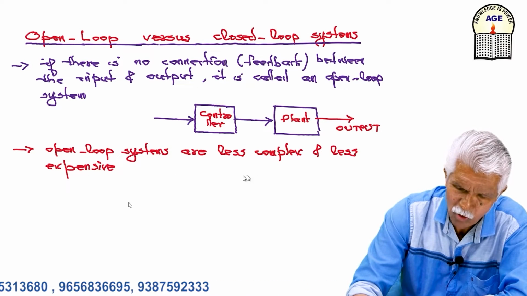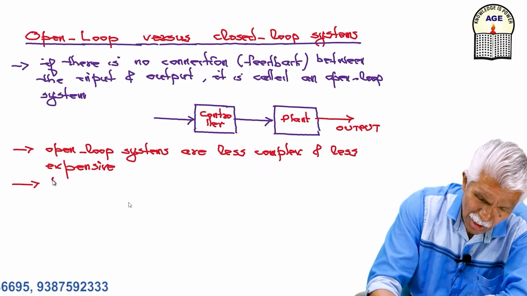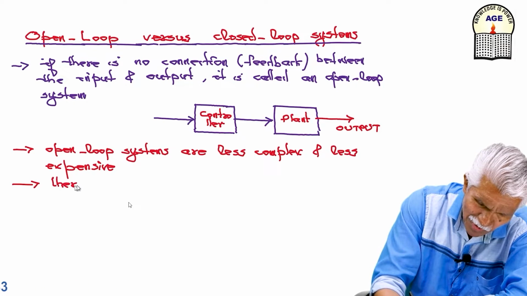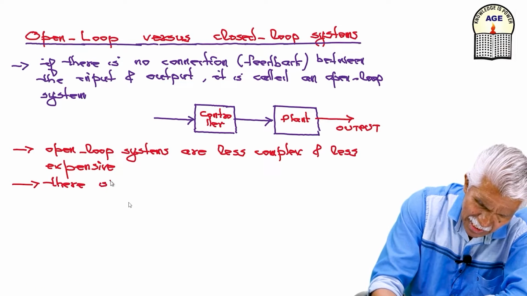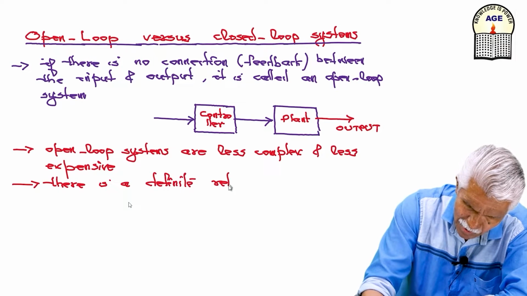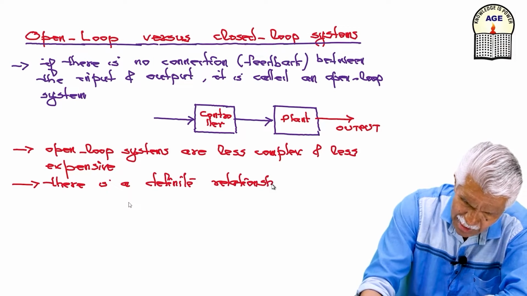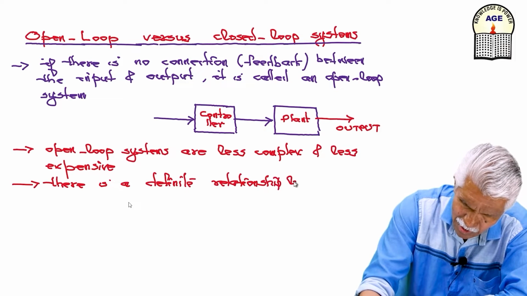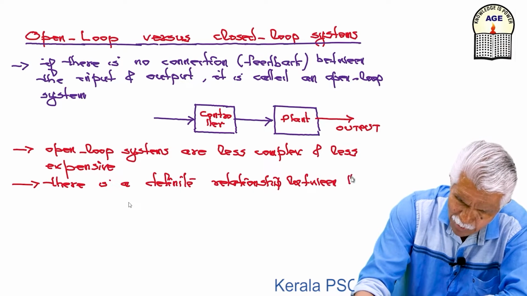Open loop systems are less complex and less expensive. There is a definite relationship between the input and output.